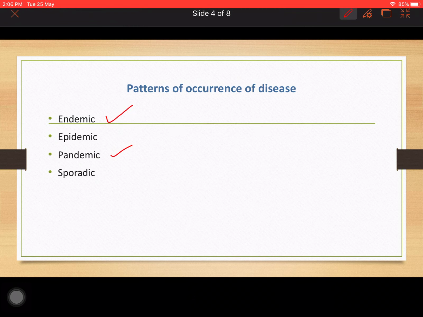Now what is endemic? It is a disease which occurs in a specific area. Suppose a colony. A few number of people in a colony are affected by this disease, and it is not being carried to different regions or different places. We can give an example like in Africa. Yellow fever in a few African countries. But yellow fever is not seen throughout the world. It's not a global thing. It's a thing which is happening in African countries.